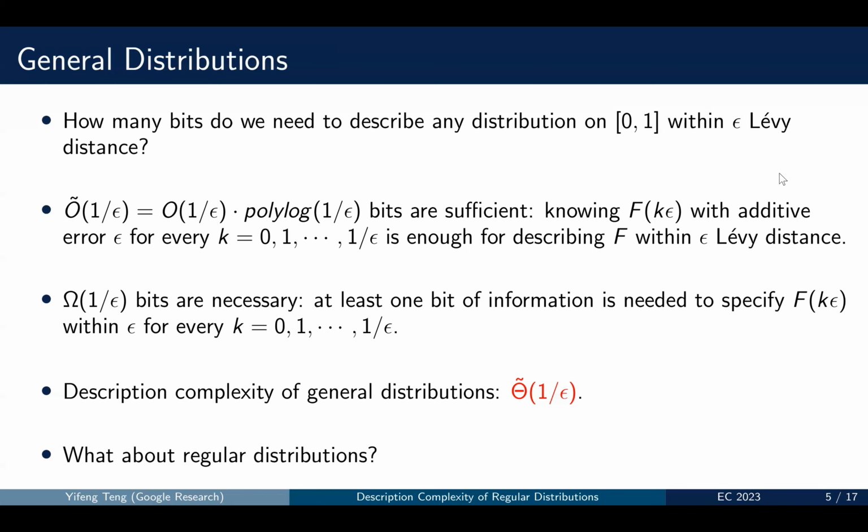And it is enough for describing F within epsilon-level distance because we allow an error of epsilon in the values. And we can also show that Omega(1/epsilon) bits are necessary because at least 1 bit of information is needed to specify the CDF at every multiple of epsilon within additive error of epsilon.